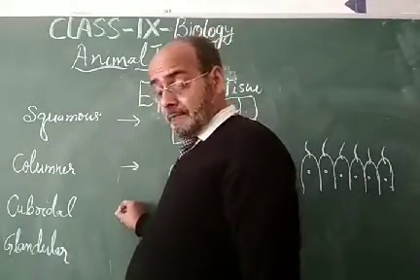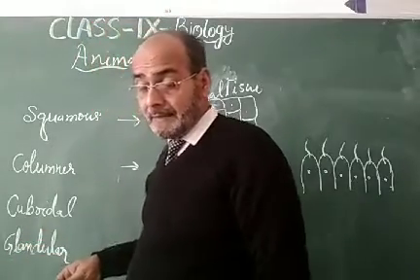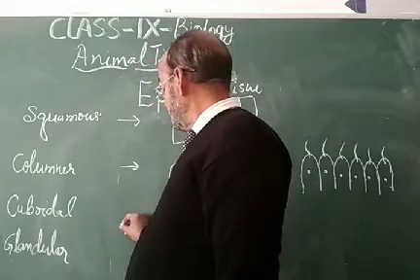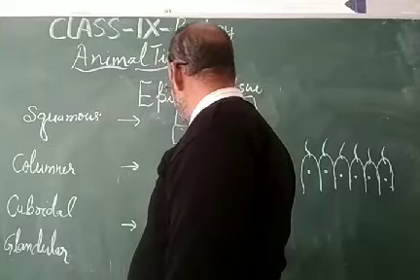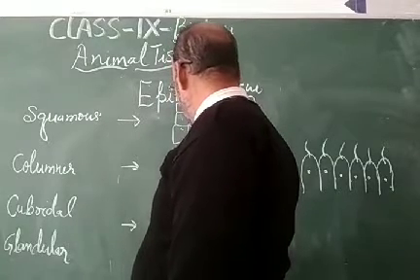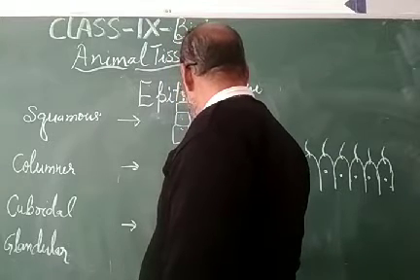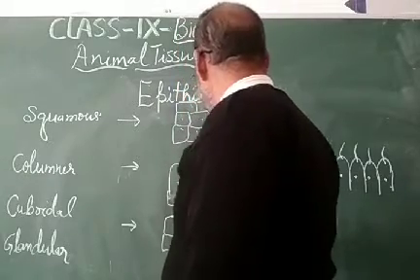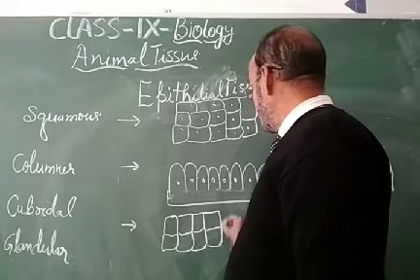Cuboidal tissue has cube-shaped cells, and mainly these are found to widen the surface area of an organ or the outer covering of the body.